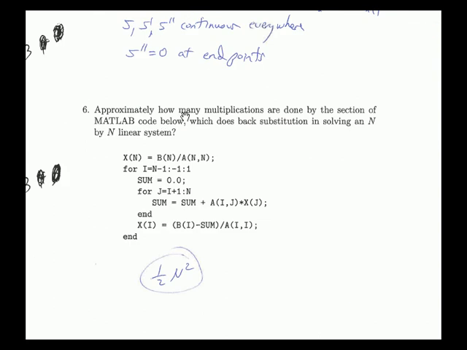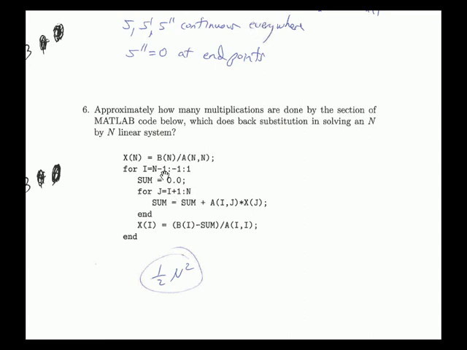And here's a problem. It says how many multiplications are done by the section of MATLAB code below, which does back substitution in solving the n by n linear system. Well, you've got a double nested do loop. I goes from n minus 1 to 1, goes down, and j goes from I plus 1 to n. If that were 1 to n, it would be n squared multiplications. It would execute this n squared times. It's 1/2 n squared because on the average j goes from half of n to n.